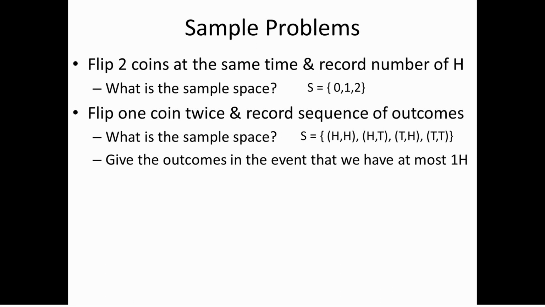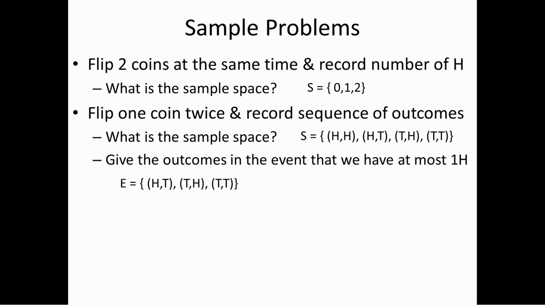At most 1 means we can have not more than 1, which means we can have 0 or we can have 1 heads. So what are the outcomes in the sample space that satisfy that? Well, they're just the following. These are all the outcomes that either have 1 heads or 0 heads.